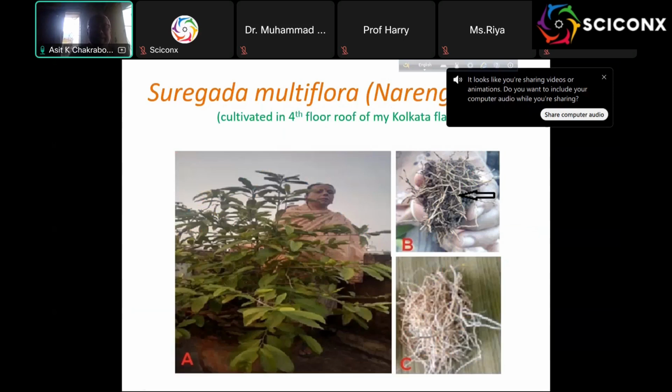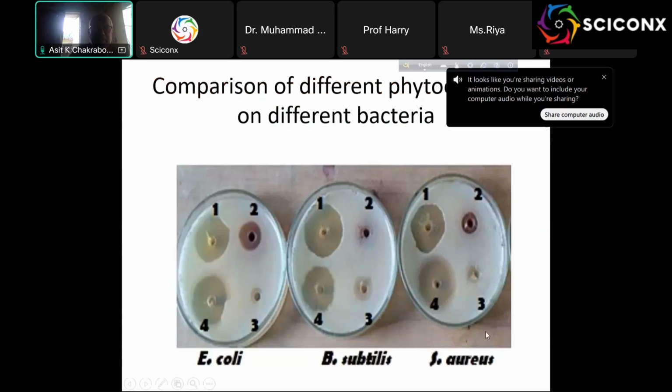I had a hard time getting some plant, and essentially I got it one time, then next time I saw they had cut the tree. So I took the root because it is a secondary root, and then I purified it and made the ethanol extract. And you see, there is very prominent activity, and I also compared with the CU1, the earlier one.